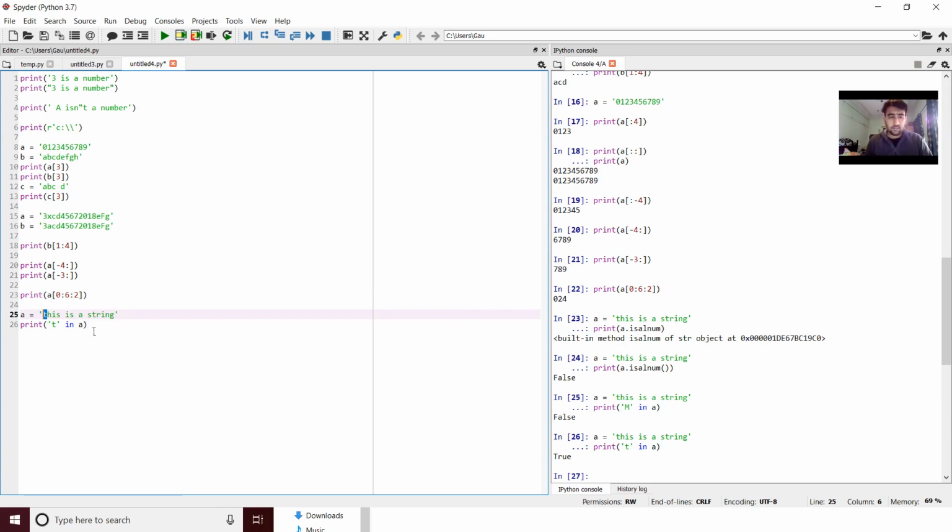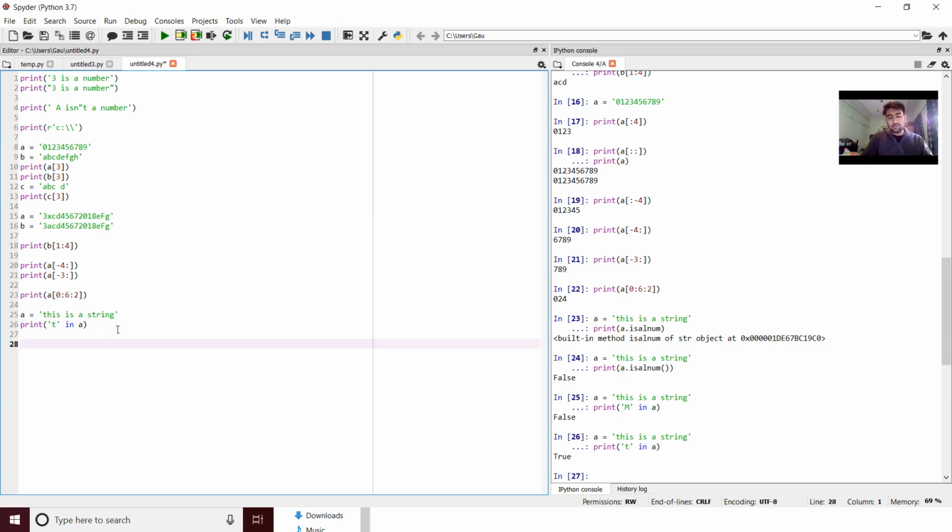Again, if you are asking for some logic, why are we learning all this and where it is applicable? So suppose you have to find out, okay, consider xcd was your state. So you can always use this command, print xcd in A. If it is there in that string, it will give true. So maybe there is some reason or a logic you need to find. If there is an xcd in A, you need to do something with that thing. So this is how in a program you will be using all such commands, right? And if it is false, you will let that thing go. Okay, this is all about the strings.